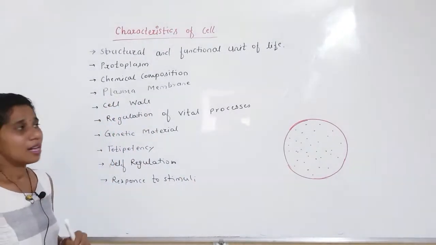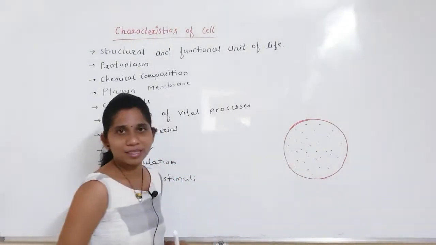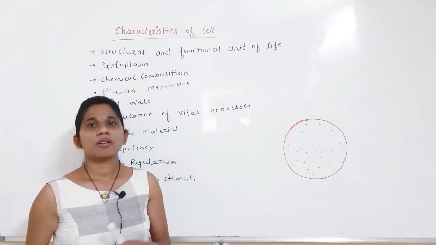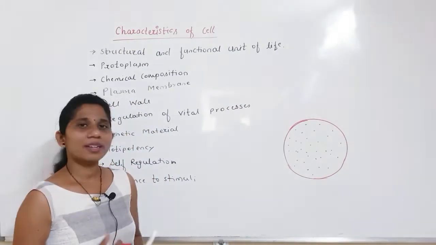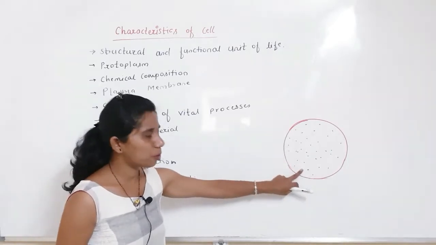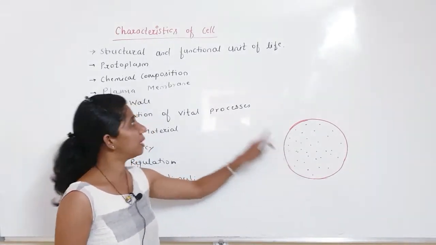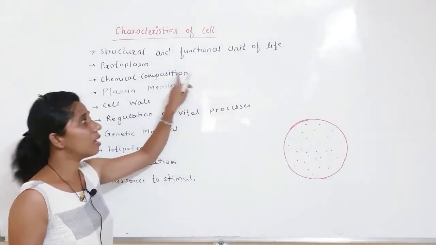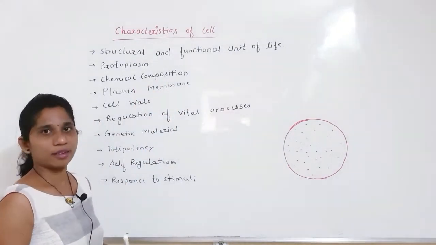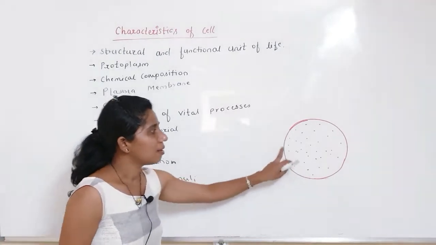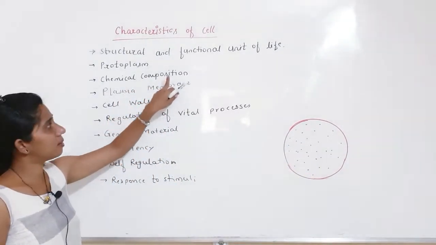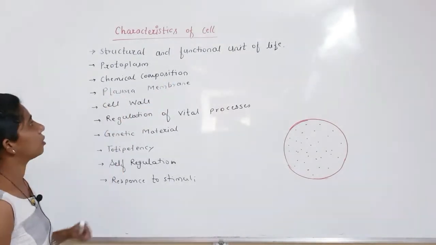Third point: as the cell bears the protoplasm or cytoplasm, whatever the cell may be, primitive or advanced, this protoplasm is found to have the same chemical composition. A slight difference might be there, but most of the time this protoplasm has the same chemical composition. This is the next point regarding the characteristics of the cell.